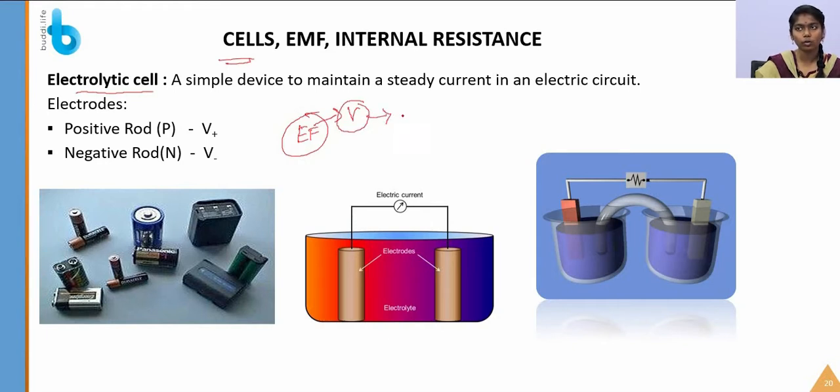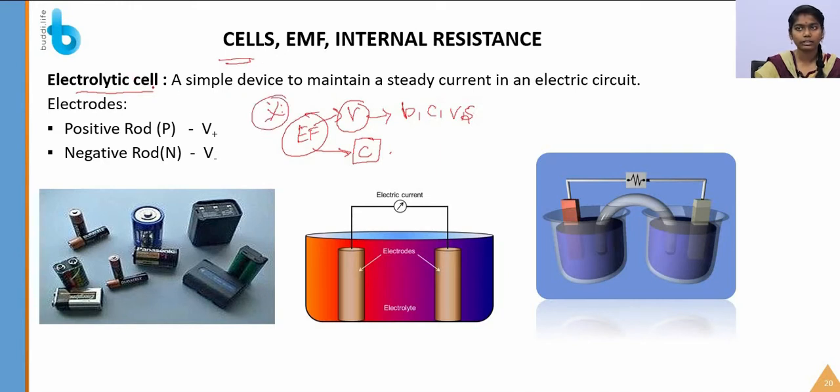How do we produce a voltage? By using a battery or any cell or a voltage source. By this we maintain a steady electric field, and by maintaining this steady electric field, we will get the passage of current. Okay, so this is the basic concept.